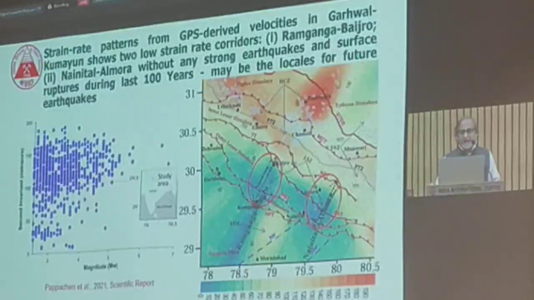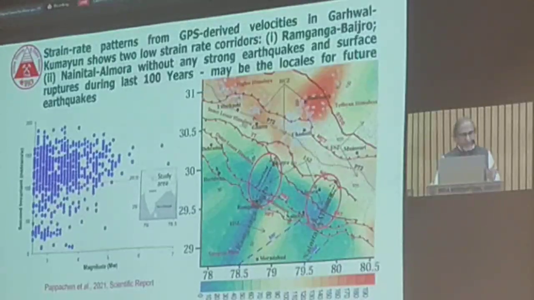strain pattern. And if we look into the strain pattern map of this region, then we can see in the higher Himalaya we have high strain pattern, and in the lesser Himalaya and the sub Himalaya we have low strain pattern. And in the high strain pattern, you can see that this was the 1999 Chamoli earthquake, this was the 1991 Uttarkashi earthquake. And we have concentrated our precursory studies at this observatory in Guttu.